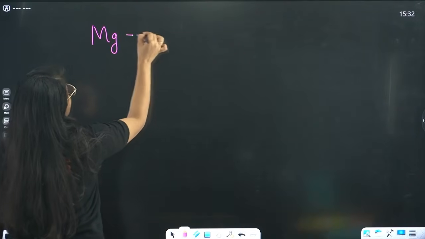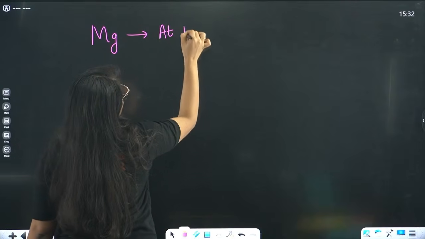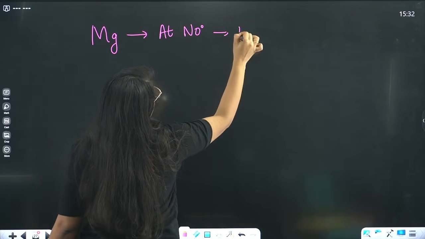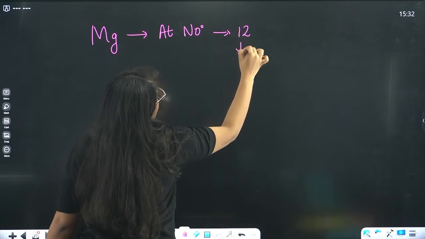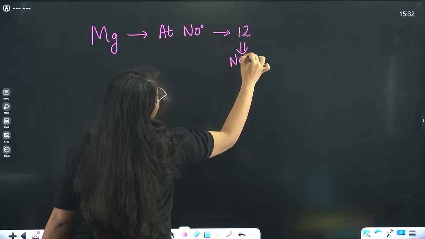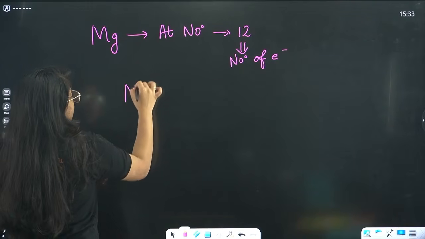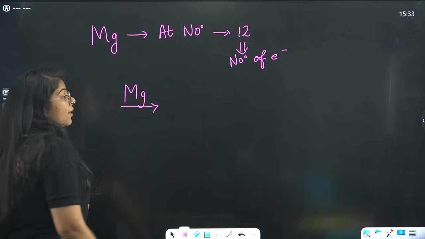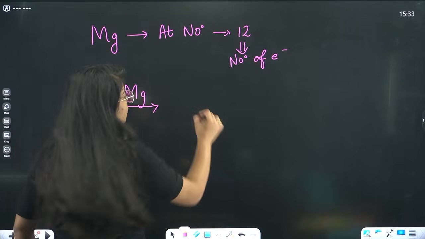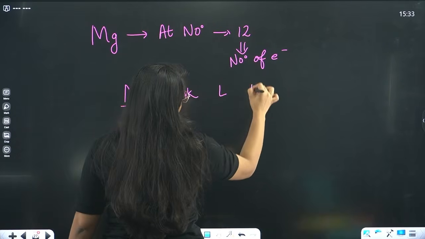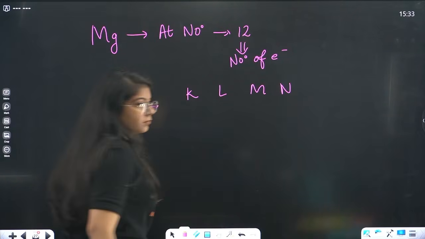Then similarly, magnesium. Let's do it for magnesium. We have magnesium, its atomic number is what? Beta, it is 12. Right? So it has 12 electrons. Now, in magnesium, I can fill the electrons in shells. Those are what? K, L, M, N. Right?